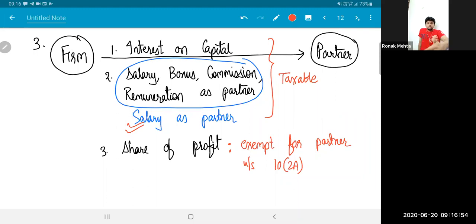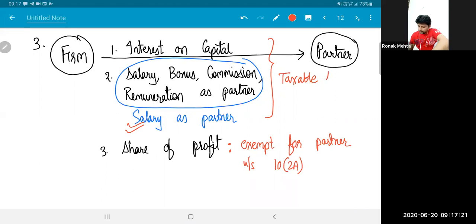There is no employer-employee relationship between the firm and the partner. When the firm is paying interest on capital to the partner, it's not like you're earning interest on debentures or interest on bank fixed deposit. It's not an investment income that you're doing. You're a partner, you are doing business. The difference is you're not doing business alone as a sole proprietor. You're doing business in partnership with the others. So you are doing business.